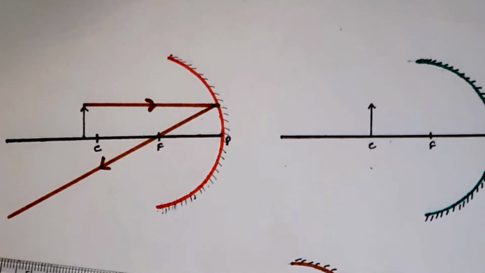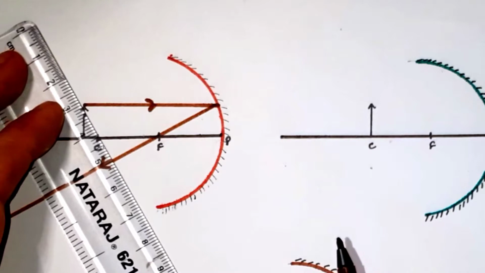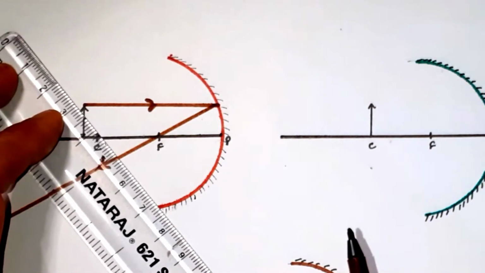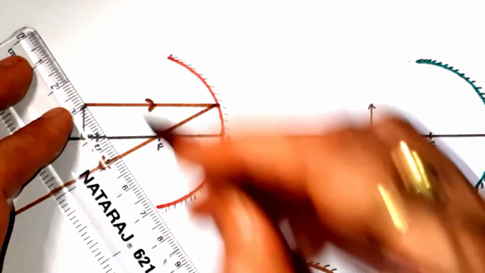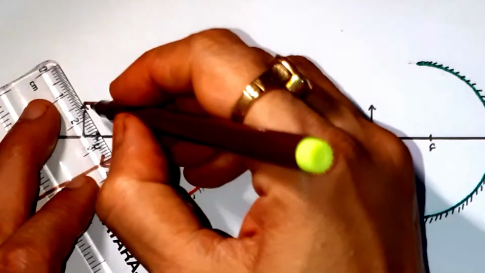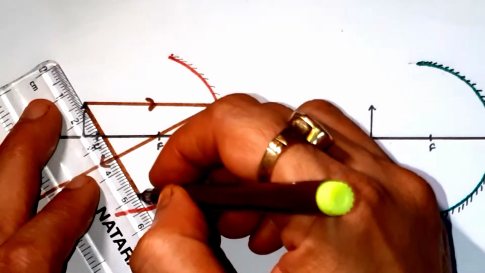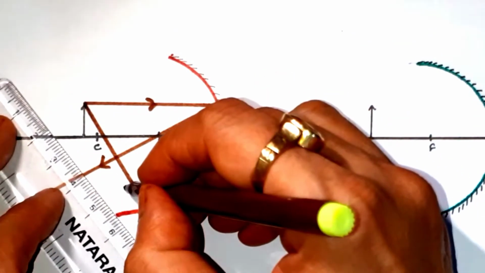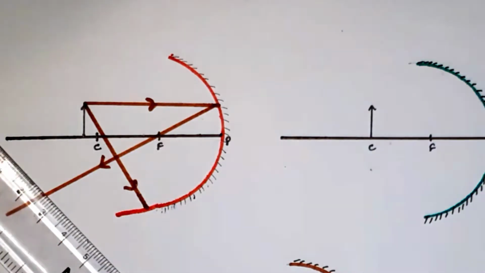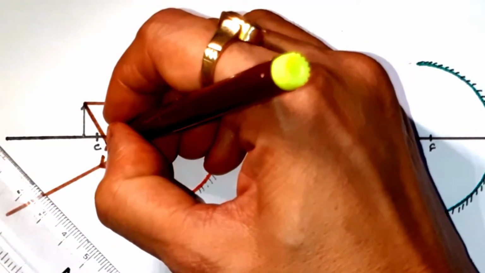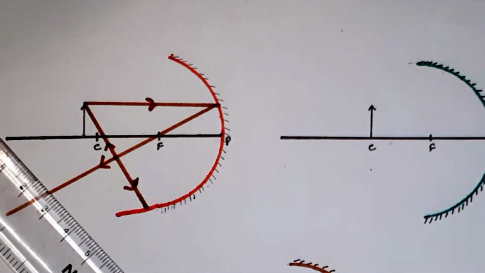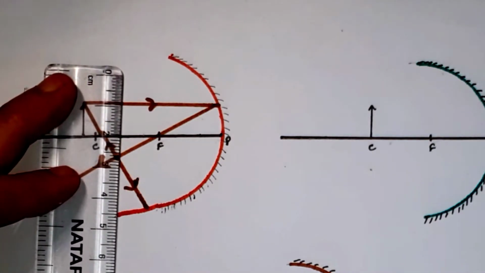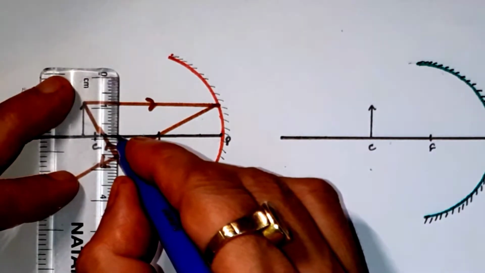And when it is passing through the center of curvature, like this, it will retrace its path back. So this is the point where these two rays are meeting together.